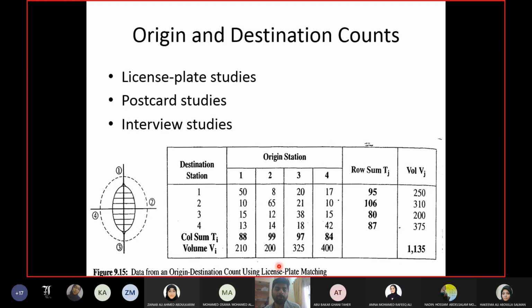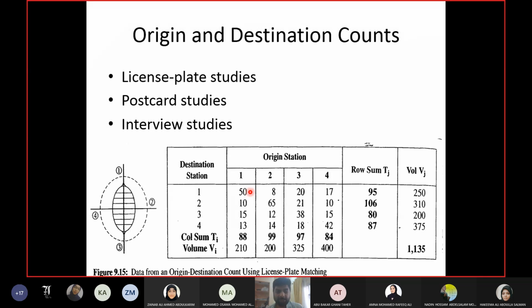Now pick each value from this matrix one by one, and the value should be multiplied with the average of the adjustment factor of that row and column where you have the value. This process is known as calibration, so calibration of the OD matrix.